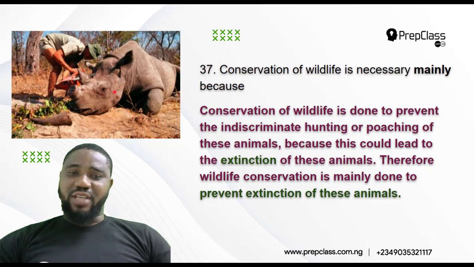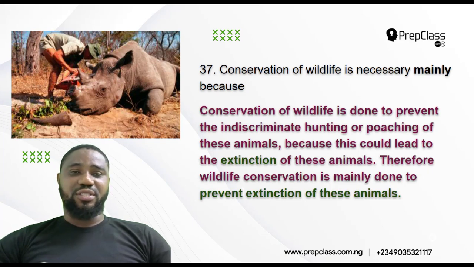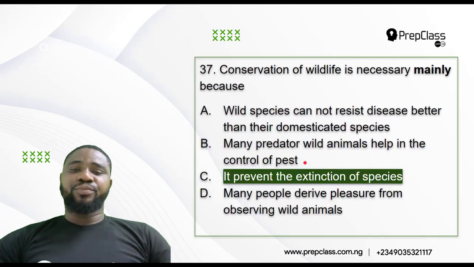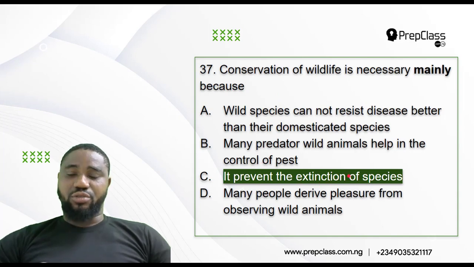So we have to conserve these animals in protected places and enact strict laws that forbid people from hunting or poaching them, because if this continues, it will lead to extinction and these animals will be completely wiped out from the surface of the earth. So the main reason why we practice conservation of wildlife is to prevent extinction of these species. So the best answer there is option C.